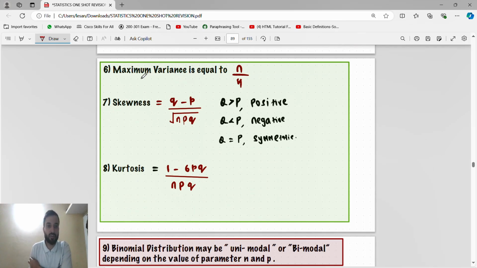In binomial distribution, they may ask to find the maximum variance, which is n by 4. Kurtosis is not there. Skewness is q minus p divided by the square root of variance. If q is greater than p, it is positive. If q is less than p, it is negative. If q equals p, it is symmetric. This is all for skewness.